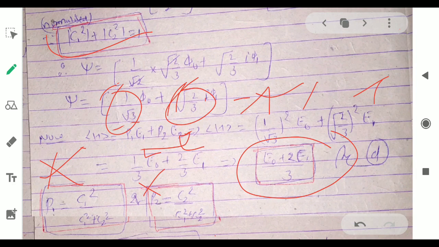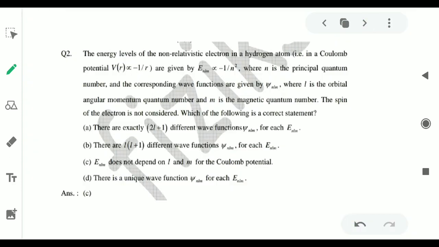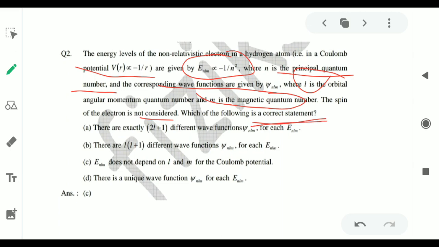Now the next question: the energy levels of a non-relativistic electron in a hydrogen atom are proportional to minus 1 upon n square. N is the principal quantum number and the corresponding functions are psi n l m, where l is the orbital angular momentum and m is the magnetic quantum number. The spin of the electron is not considered. Which of the following is a correct statement?